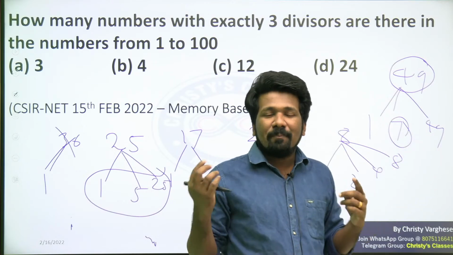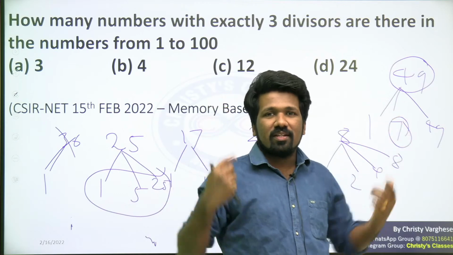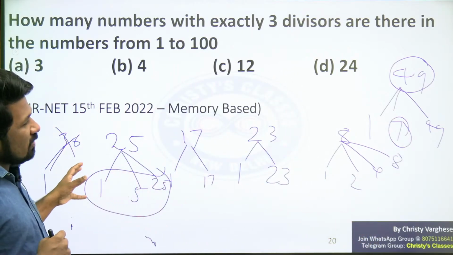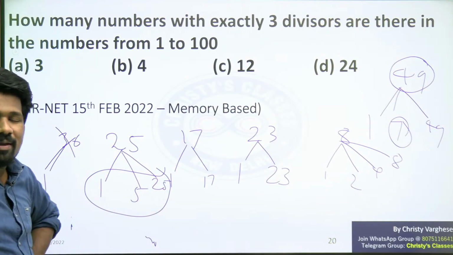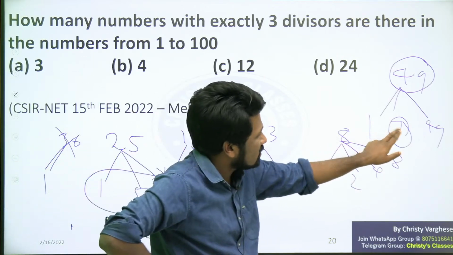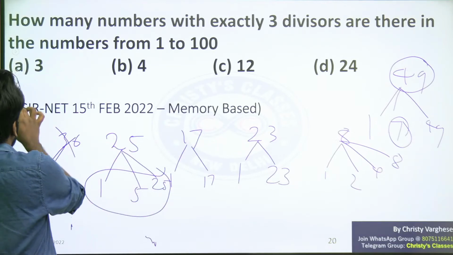Otherwise there will be pairs of divisors, na? So that the divisors will multiply to get the number. So what is the idea you can develop? For 3 divisors, definitely you need a perfect square, because only then will this work. 7 into 7 is 49, 5 into 5 is 25.